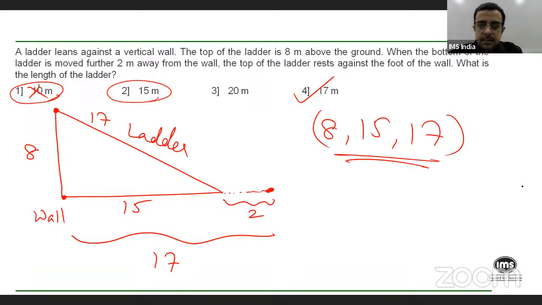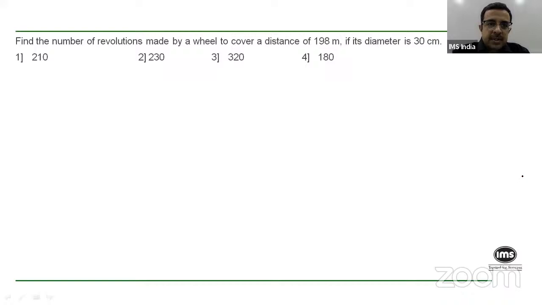Then this part becomes x minus 2, right? So then 8 square plus x minus 2 the whole square to be equal to x. Okay. All right. Let's move on to the next one.